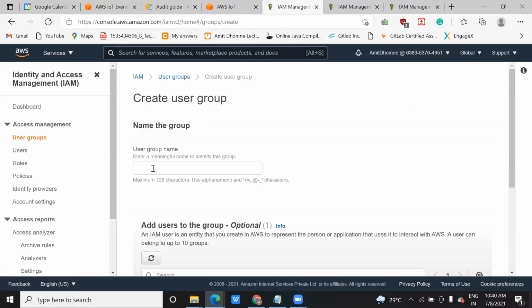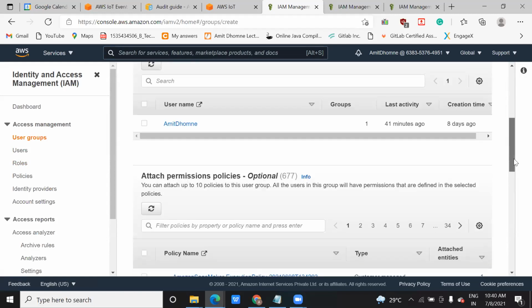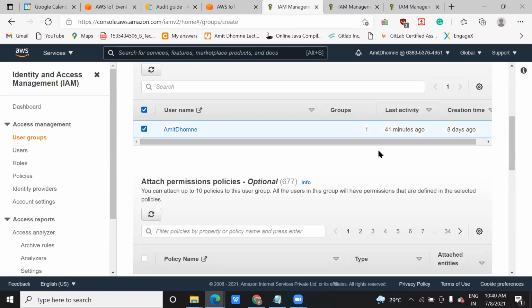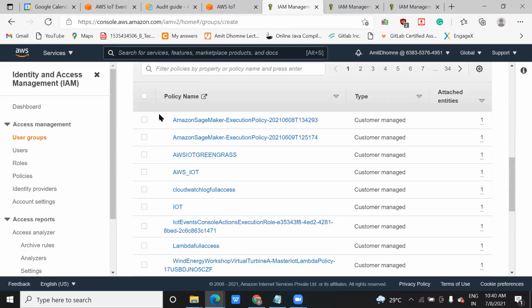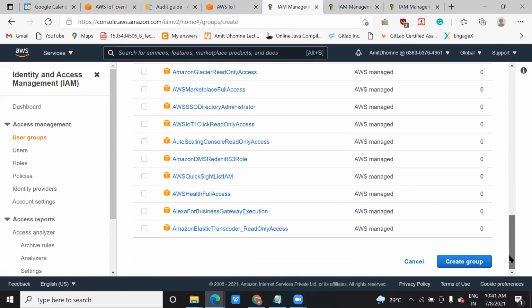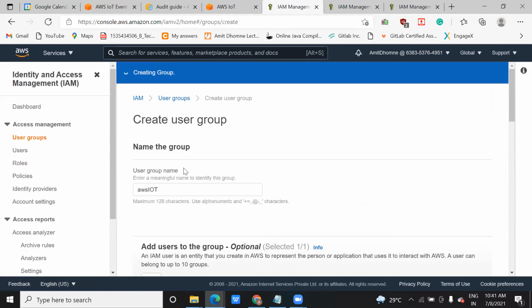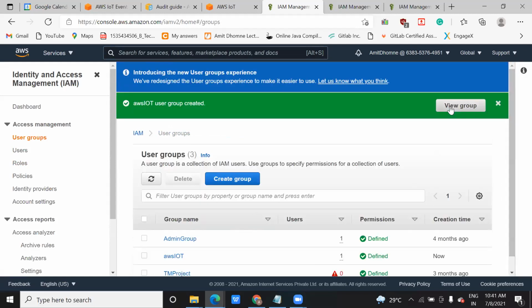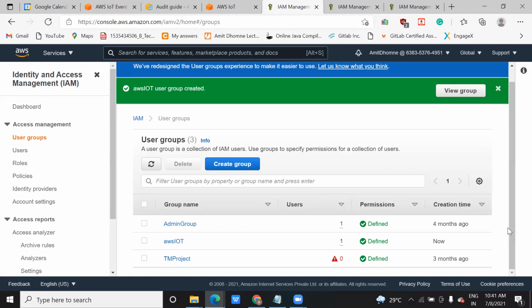Suppose I create a group. Let me give a name, AWS IoT. I add this username here. I add policies like AWS IoT, CloudWatch, IoT Greengrass. I have added these policies to it. Policy means the permission. I will click on create group. So you see, the group is created, right? You can view this group also, and you can see the name also. This is the group that I have created, AWS IoT.